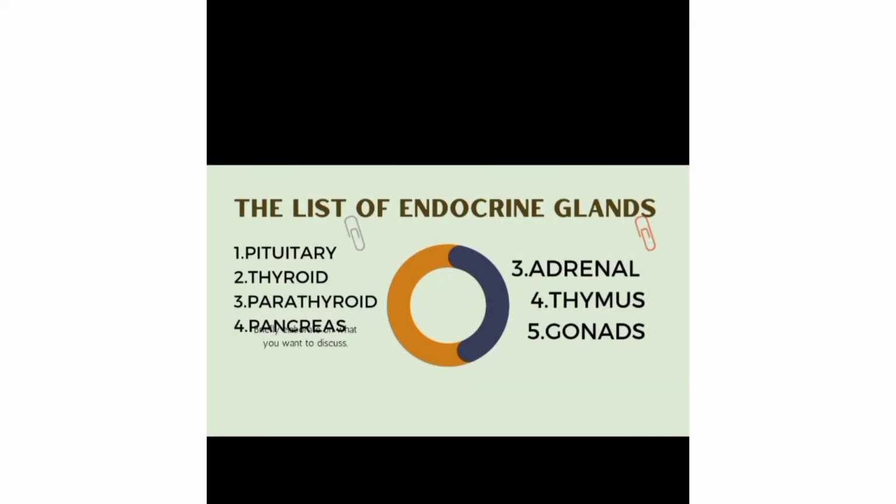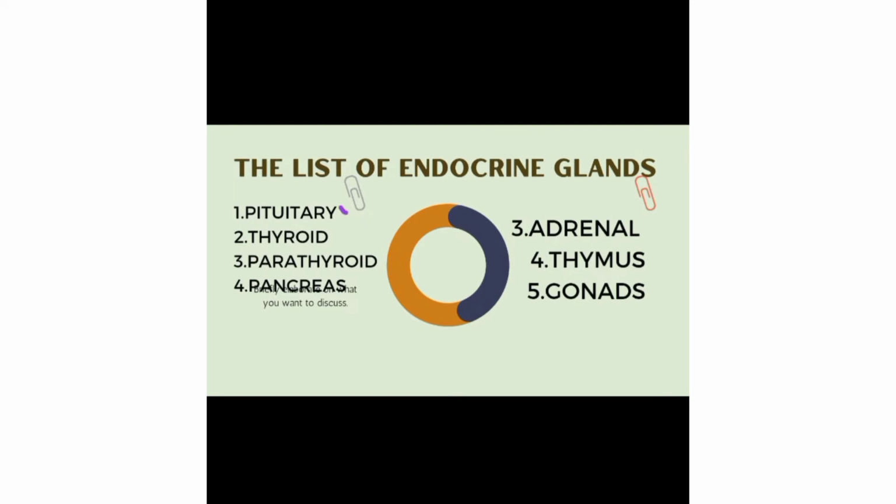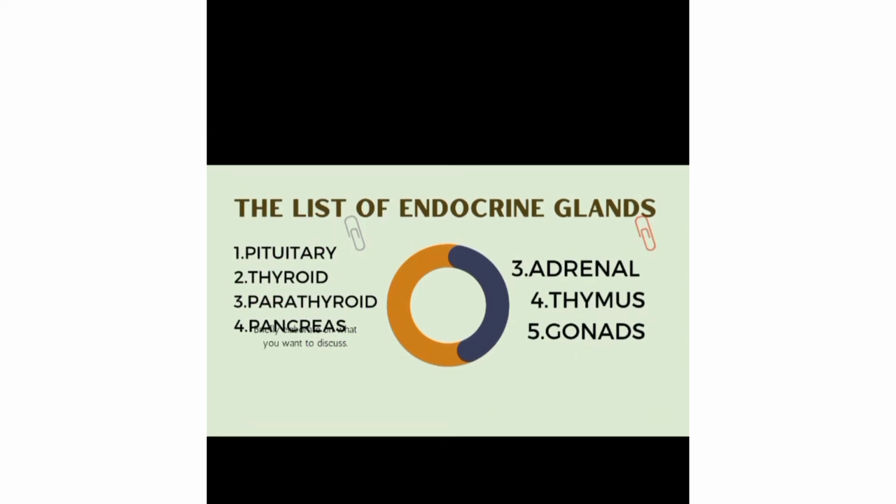And there is a list of endocrine glands. What are they? They are the pituitary, the thyroid, the parathyroid, pancreas, adrenal, thymus and gonads. These two, pituitary and thyroid, are actually the main important glands to know. And today this class contains these two glands mainly.